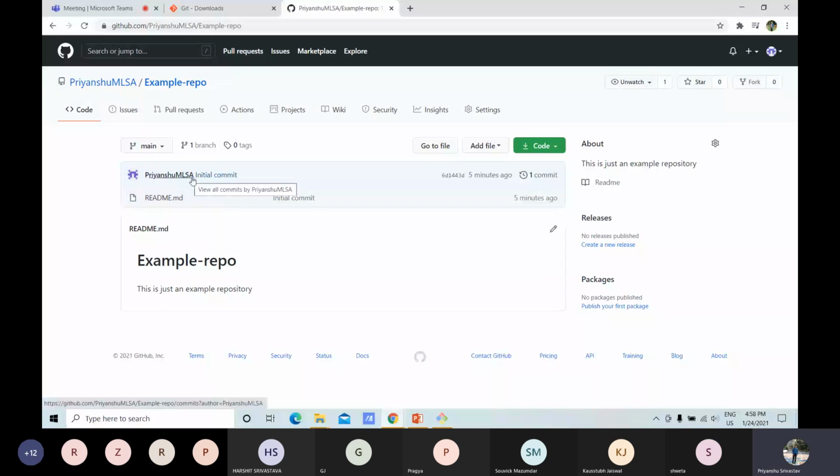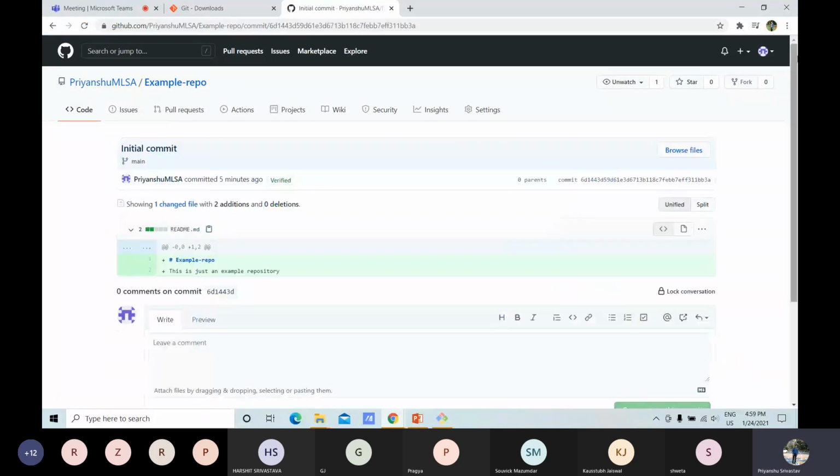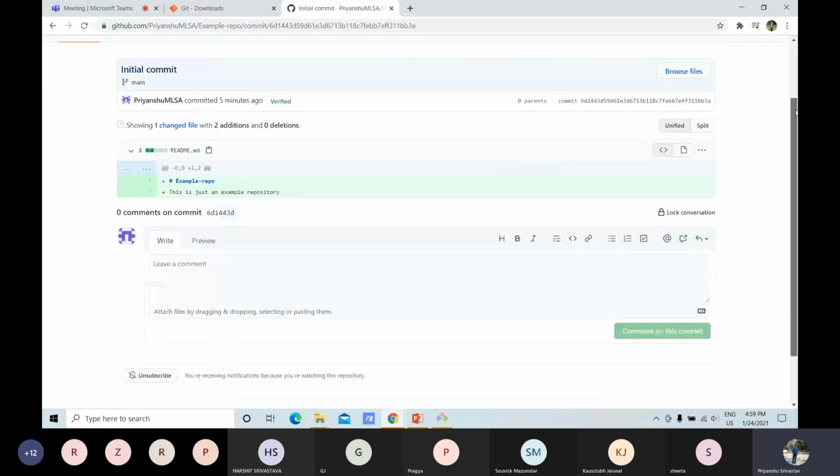GitHub has recognized it even though we have not done anything.